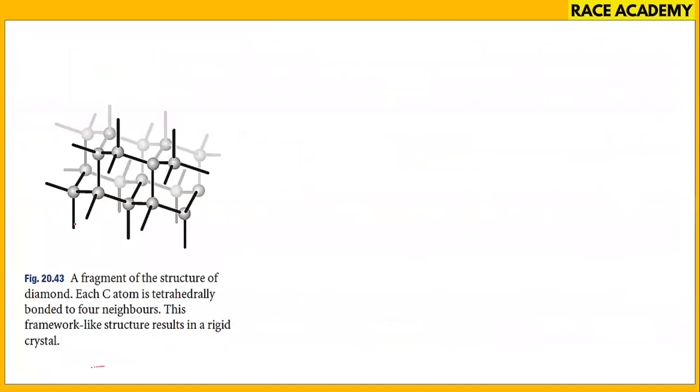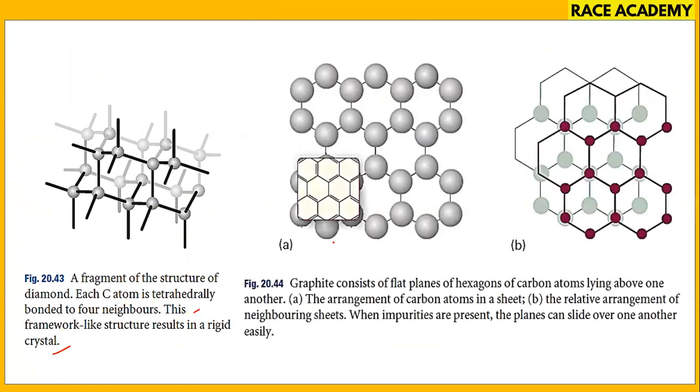This is a fragment of the structure of diamond. Each carbon atom is tetrahedrally bonded to 4 neighbors. This framework-like structure results in the rigid crystal structure of diamond. Let us see that graphite consists of flat planes, hexagons of carbon atoms lying above one another. This shows the arrangement of carbon atoms on a sheet, and the relative arrangement of neighboring sheets. When impurities are present, only then can the planes slide over one another easily, making graphite a lubricant.